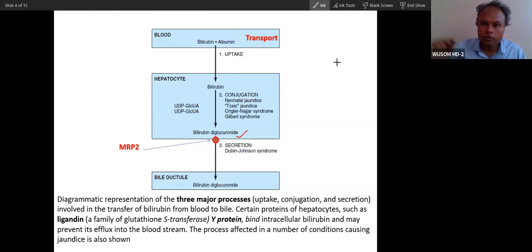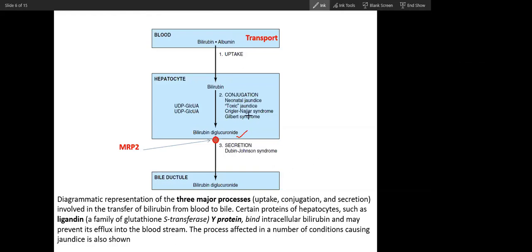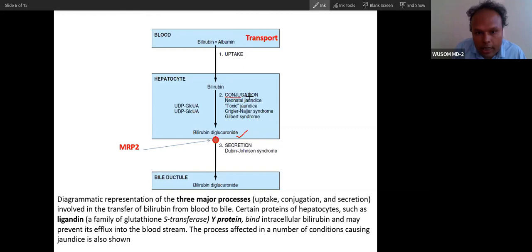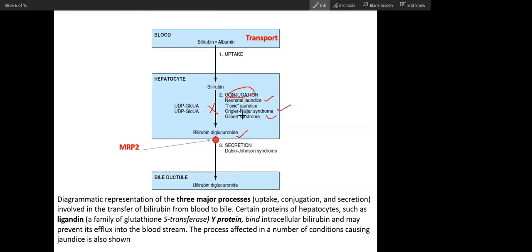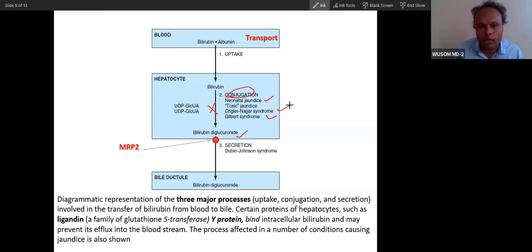Yes, sir. If there is defective conjugation, there are a few disorders here, so neonatal jaundice will be there. There are two types: one is Crigler-Najjar syndrome, the other is Gilbert syndrome, because of deficiency in conjugation. This conjugation is done by the enzyme transferase.